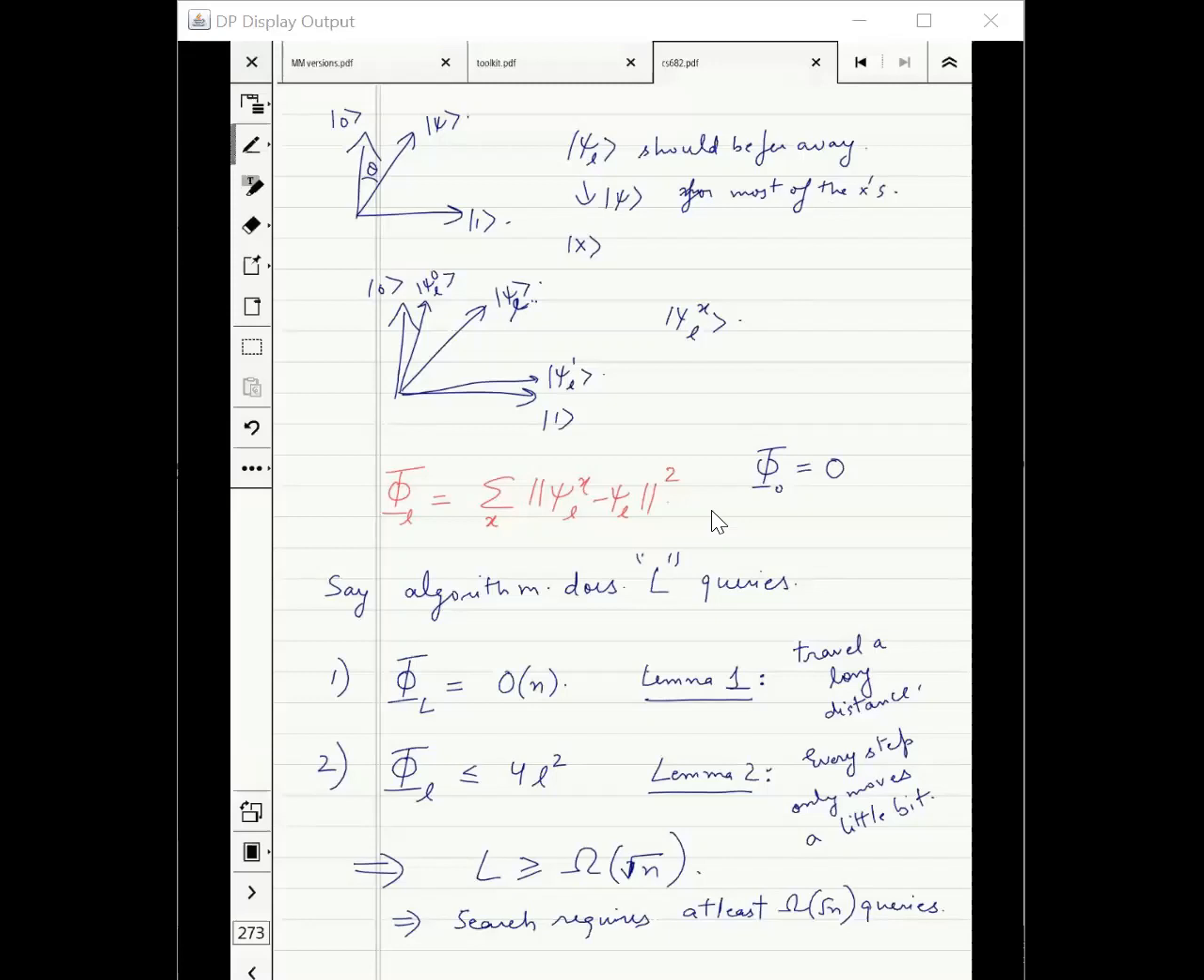See, 4L square has to be some constant times n, then L has to be some constant times root n. Right? How we prove lemma 1 and lemma 2, that is again going to require some math, but if we do it, then